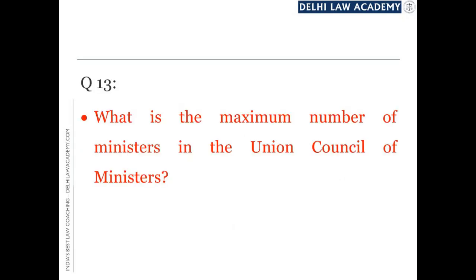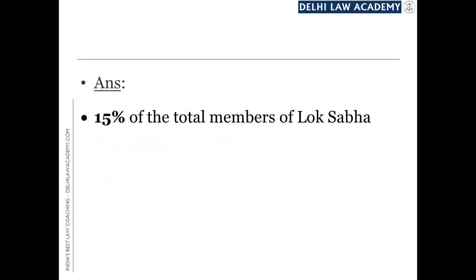Next, what is the maximum number of ministers in the Union Council of Ministers? Article 75 prescribes this number, and this number is 15% of the total members of Lok Sabha. So the maximum strength of the Union Council of Ministers, including the Prime Minister, is 15% of the total members of Lok Sabha.